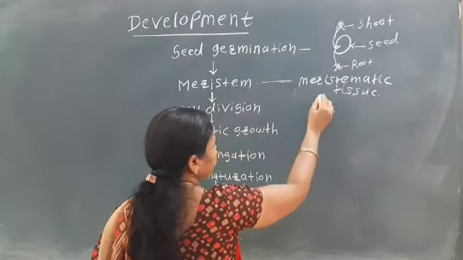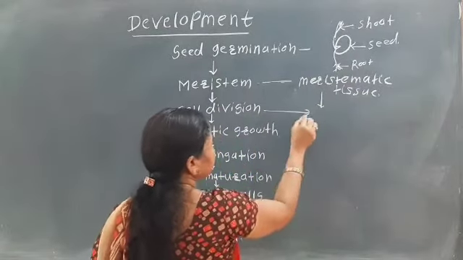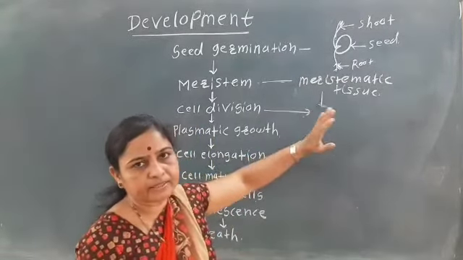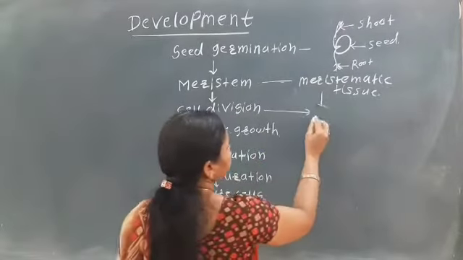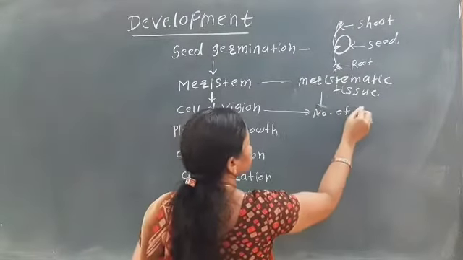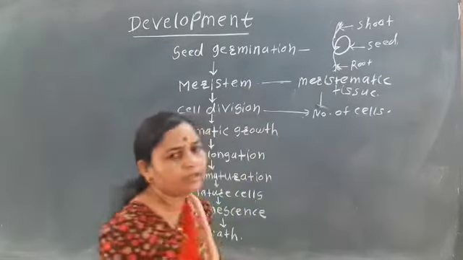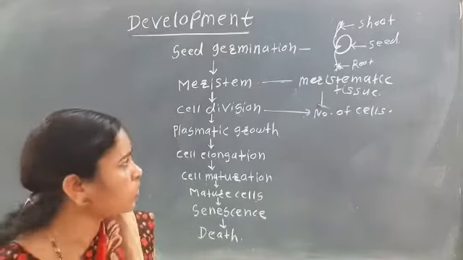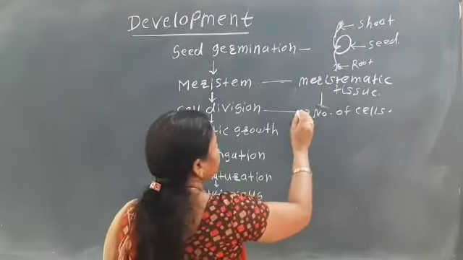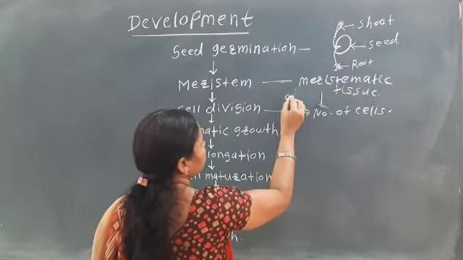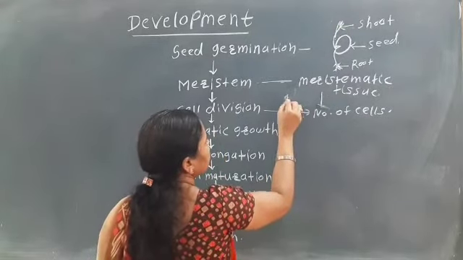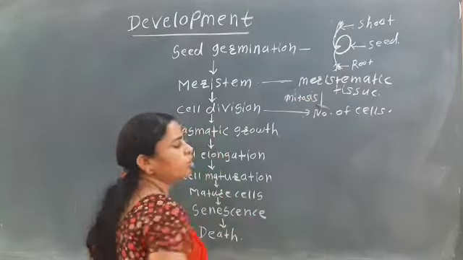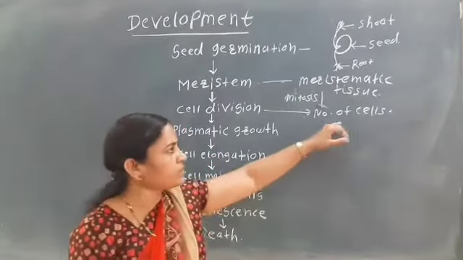This meristematic tissue undergoes cell division, that is, mitosis takes place. During the cell division, a number of cells are produced, many cells are produced.